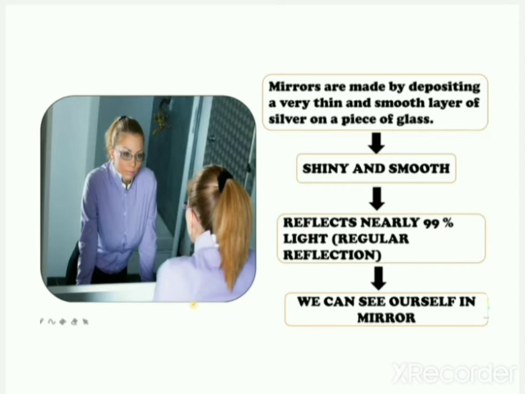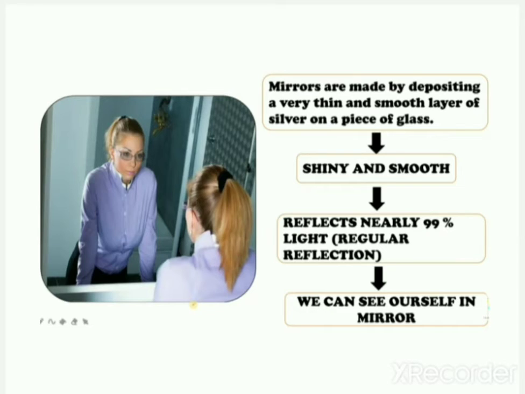Mirrors are made by depositing a very thin and smooth layer of silver on a piece of glass. That means a shiny and smooth layer. The uppermost layer of the mirror is very thin and very smooth, and it is made up of silver on a piece of glass. So it is so shiny and smooth that it reflects nearly 99% of light. That is regular reflection. So we can see ourselves in a mirror very clearly.